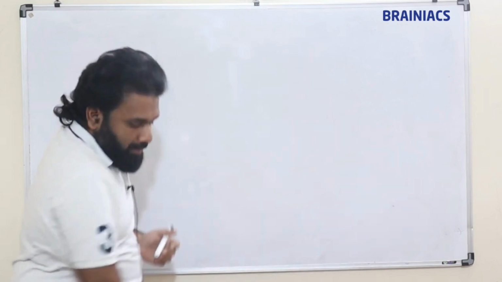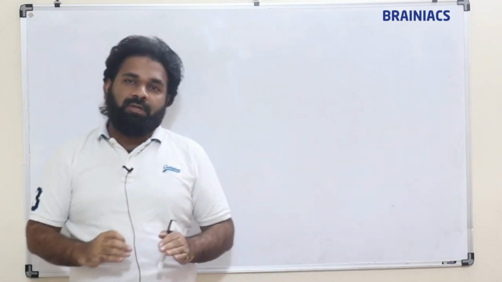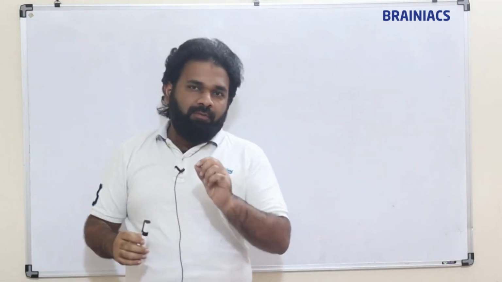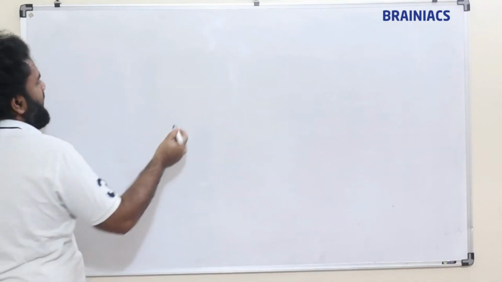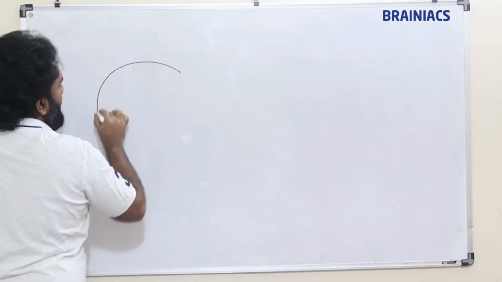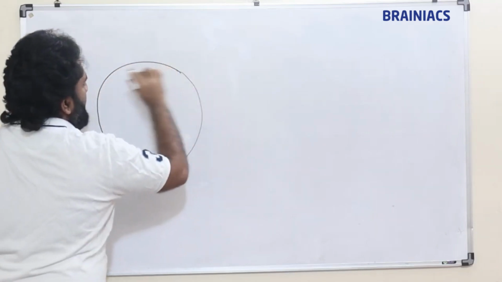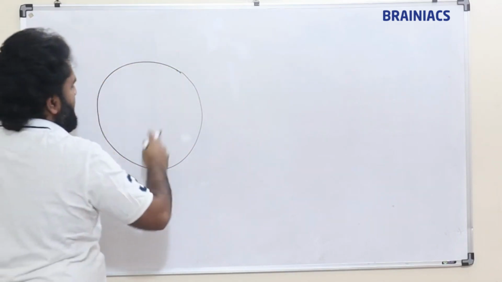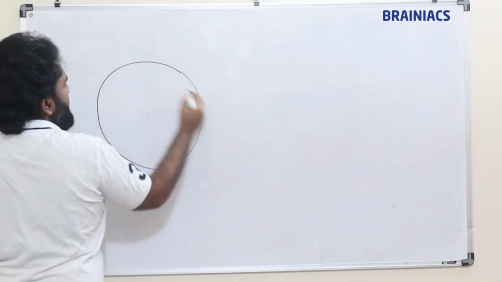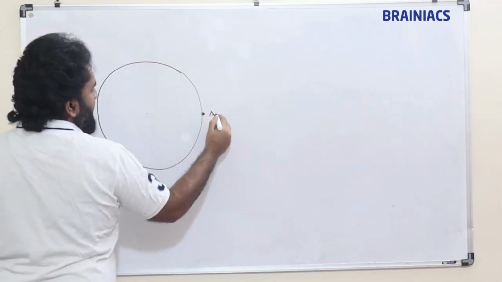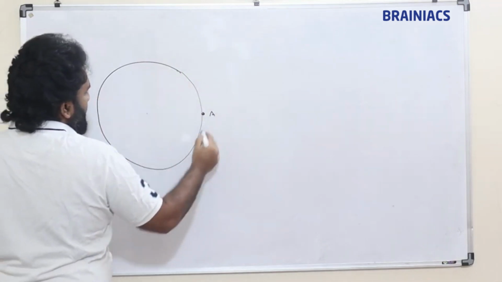Okay. Now before moving into the types of circular motion, we will study certain basics. Suppose in order to make circular motion, if it starts from here, after rotating it reaches here.